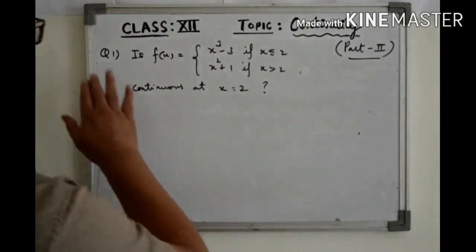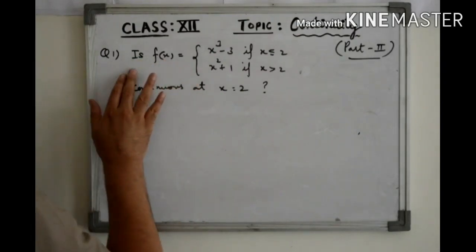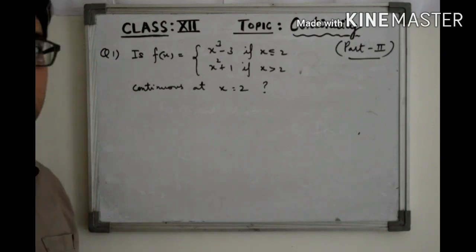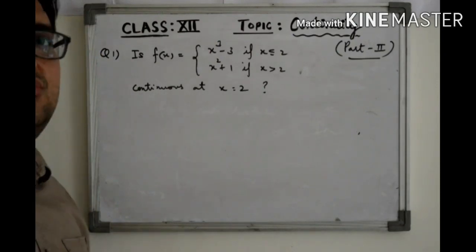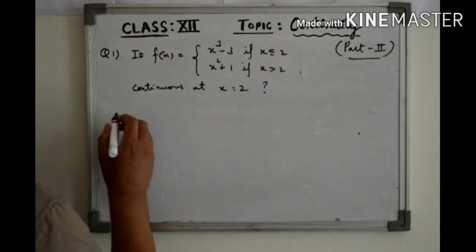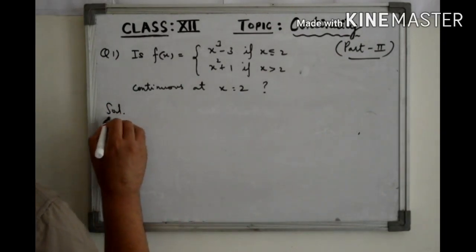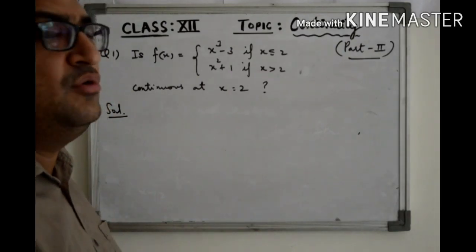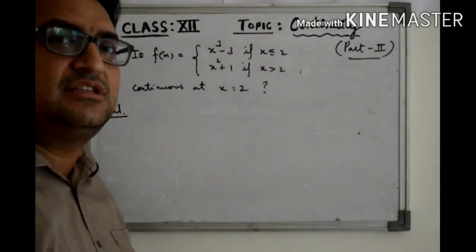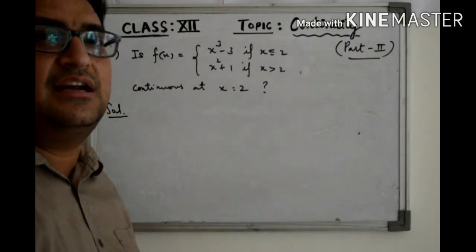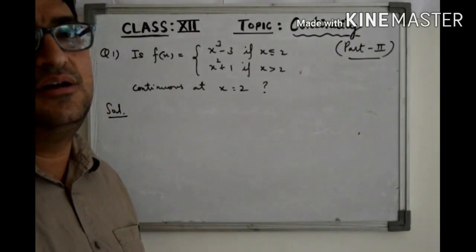In question number 1, it says, is this function f continuous at x equal to 2? So we have been asked to check the continuity of this function at x equal to 2. We have to use our definition number 1, which is about the continuity of a function at a point. And you know a function is continuous at a point if the limit of the function at that point exists and is equal to the value of the function at that point.